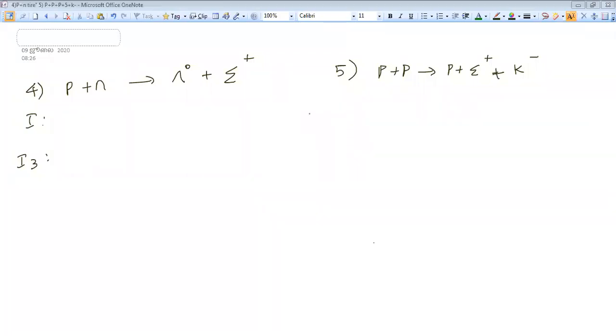Just find I and I3. You need to find all the.